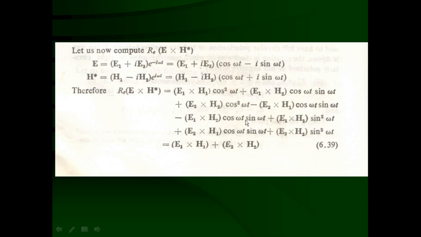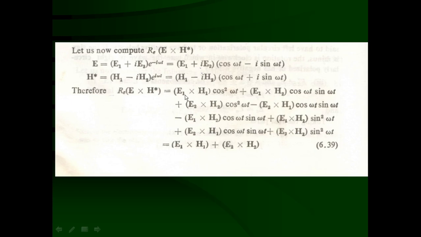The second term in the first row and the first term in the third row are going to be cancelled out. A similar thing is going to happen here: minus E2 cross H1 cos omega t sin omega t, that is in the second row, second term, as well as in the fourth row, the first term, plus E2 cross H1 cos omega t sin omega t. You can see that these two terms are also the same, one with the negative sign, the other with the positive sign. They are equal in magnitude and hence they will be cancelled out, because that summation is going to be 0. So the remaining 4 terms remain.